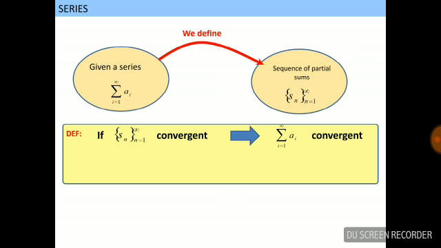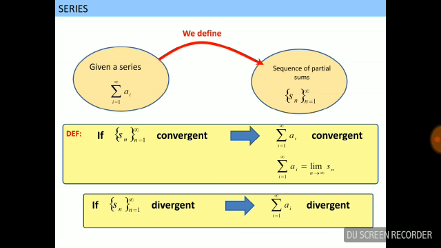For a series ai, the sequence of partial sums is defined by Sn, n equal to 1 to infinity. Whether a series is convergent or divergent depends on whether the sequence of partial sums Sn is convergent or divergent.